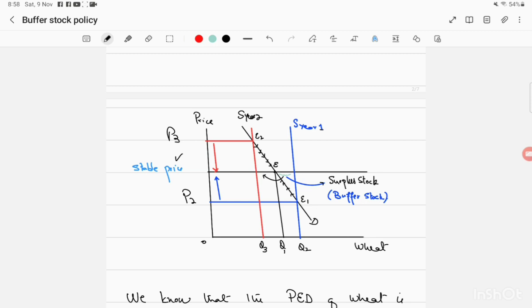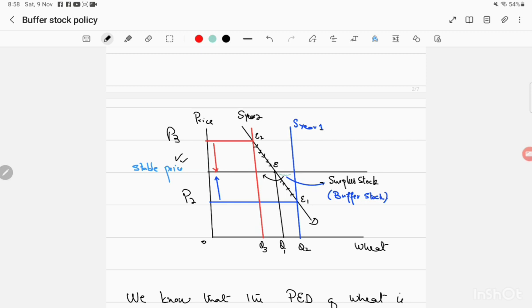So the cost of living of the people of the country, especially those in the lower or middle income groups, will face a fall in their real incomes due to this increase in price. So what the government does is decrease the price back to the stable price level and bring back the stock which was kept in the warehouses to fulfill this gap. Demand is at Q1 but supply is Q3. There is going to be a shortage of the product, less is available in the market, so the government will use this buffer stock to stabilize the price at this level.